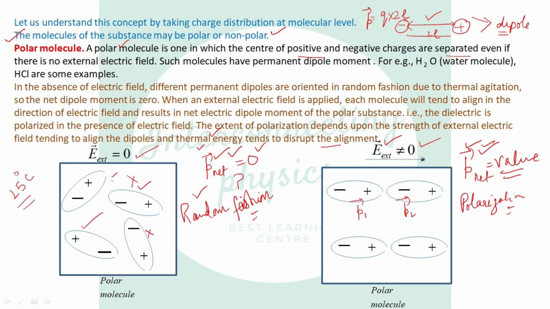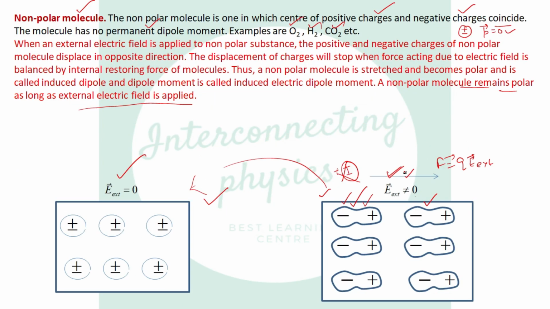When we apply an external field, the dipole moments of the molecules get added and we get a net dipole moment. In the case of non-polar molecules, each molecule has zero dipole moment because negative and positive charges coincide. But when we apply an electric field, the charges of the molecule get stretched and we get a dipole moment under the effect of the external electric field.